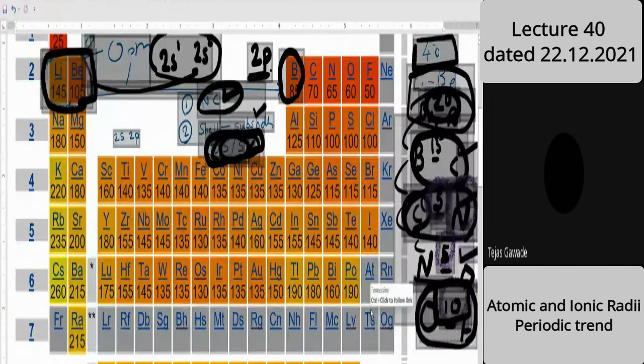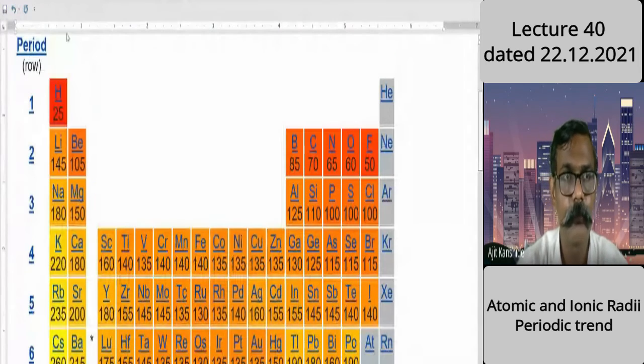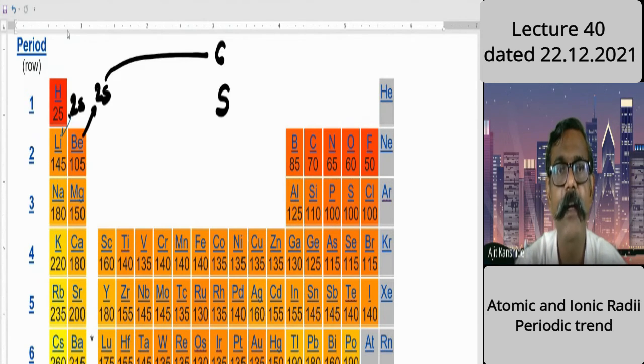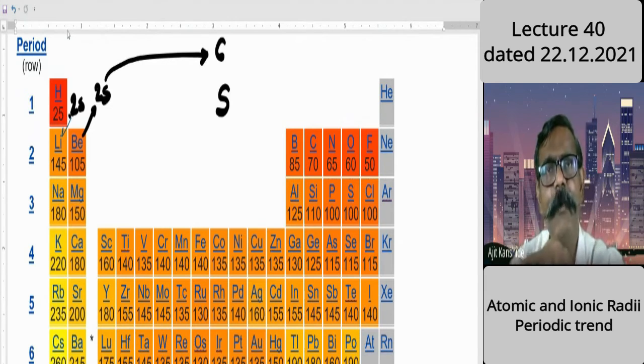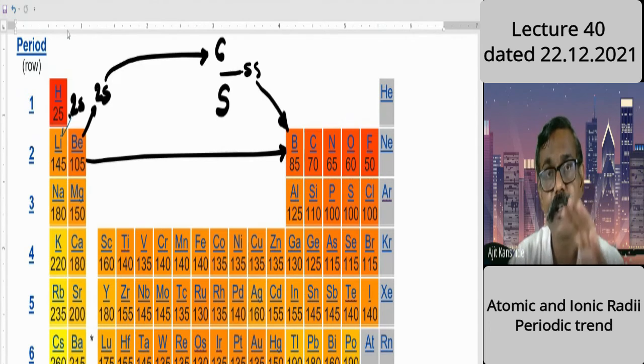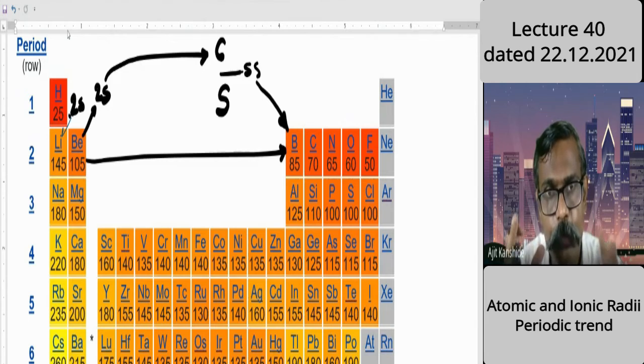Okay, now I'm summing up. For those for whom it is not clear, I'll tell you. Here an electron is added in the 2s orbital, and here also in the 2s orbital. So I'm talking about the shielding factor and the nuclear charge factor. Which is dominating here? The nuclear charge factor is dominating, and size decreases considerably. As I move from beryllium to boron, the second factor, the subshell factor, is dominating, and because of that the relative decrease is less. Could you come up to here, up to boron?